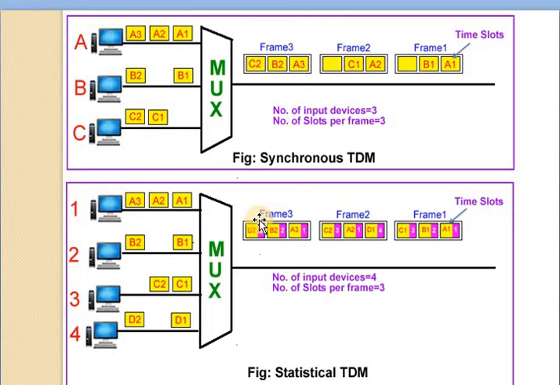So in asynchronous, that is statistical time division multiplexing, it sends the data only from the devices which have data, meaning only active devices send data over the communication channel. But in synchronous TDM, it sends data whether the device has data or not over the communication channel.